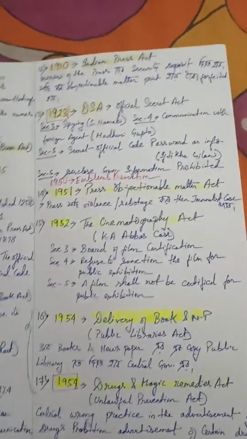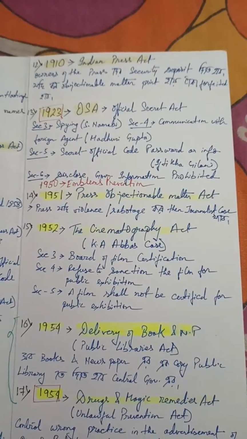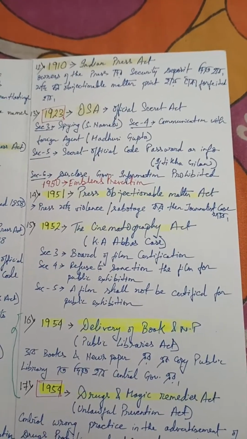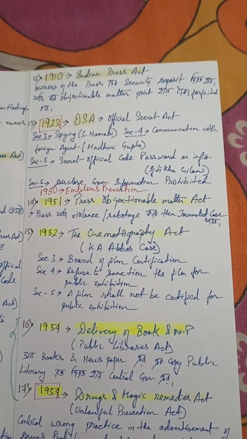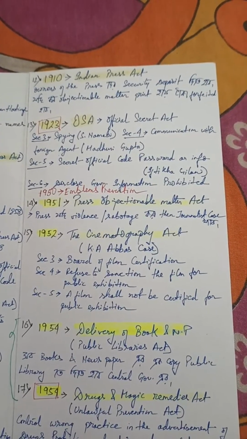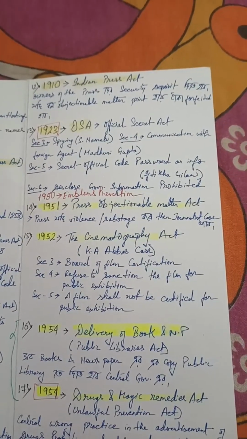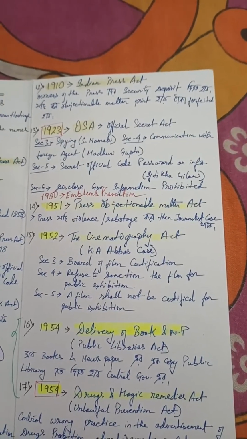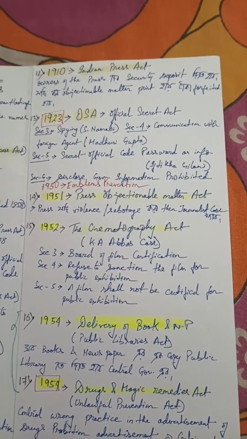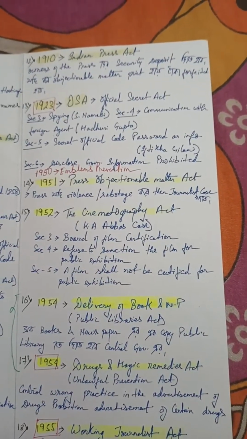For now, we are talking about the Indian Press Act. Then we have the OSA. The OSA has been divided into several parts: spying, and communication with foreign agents. Section 5 talks about secret official codes, passwords or information that must not be given. That is official, as the name suggests, right? The Official Secrets Act. In 1951, this act came after independence.